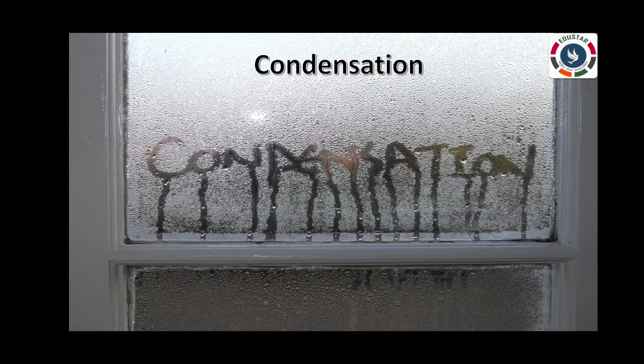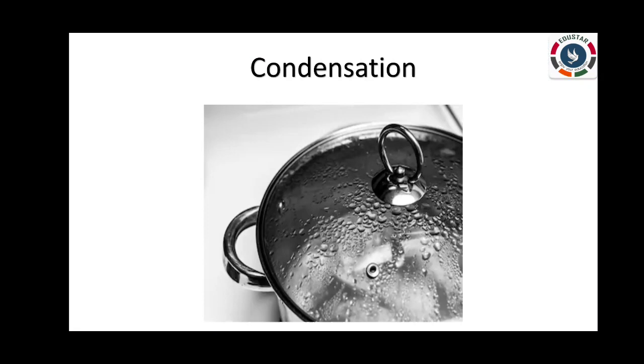The next one is condensation. When we boil water in a container covered with a lid, we see tiny droplets of water on the inner side of the lid. The tiny droplets of water are formed due to changes of water vapor into water. The process by which water vapor changes into water on cooling is called condensation.